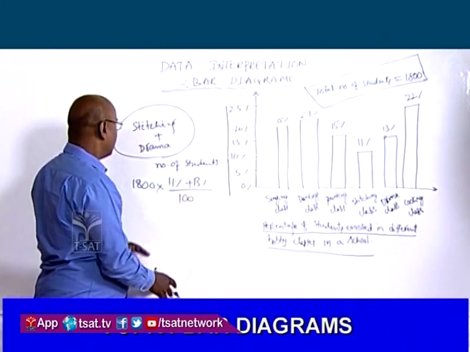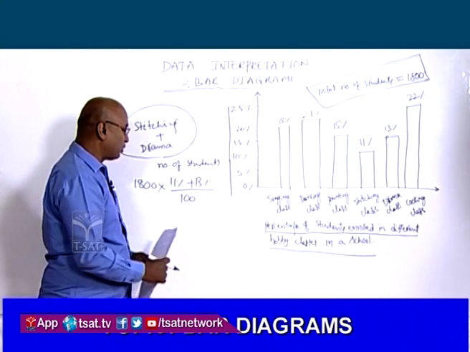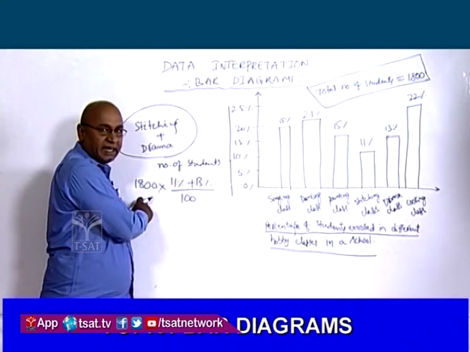So 11 plus 13, that is equal to 24% of 1800.